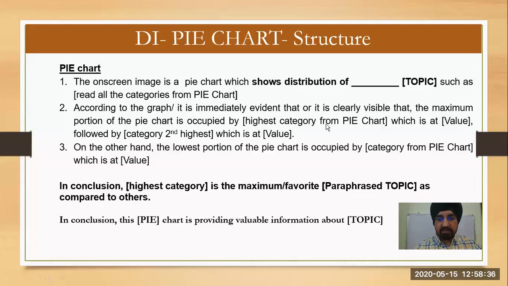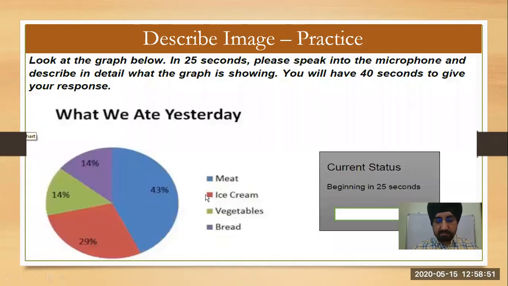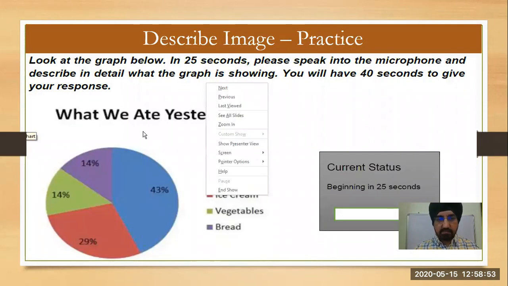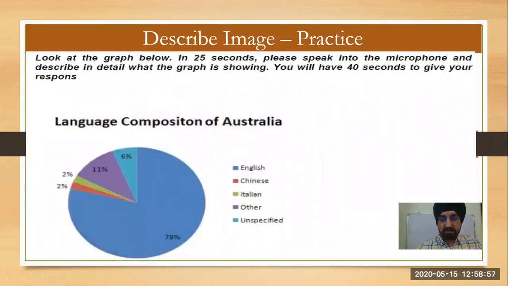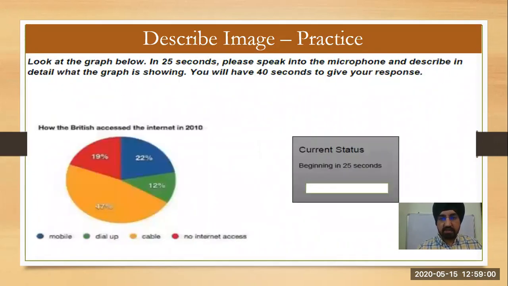And if you are not able to understand what the conclusion is, simply mention that in conclusion, the pie chart is providing valuable information about the topic. Okay. So we'll do practice on this. I told you quickly.